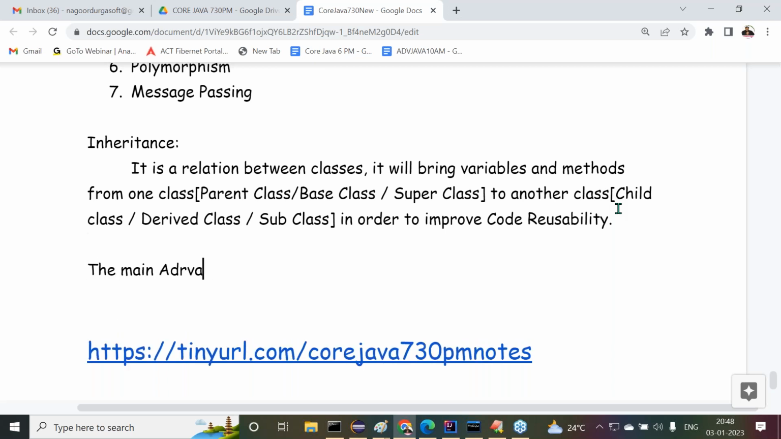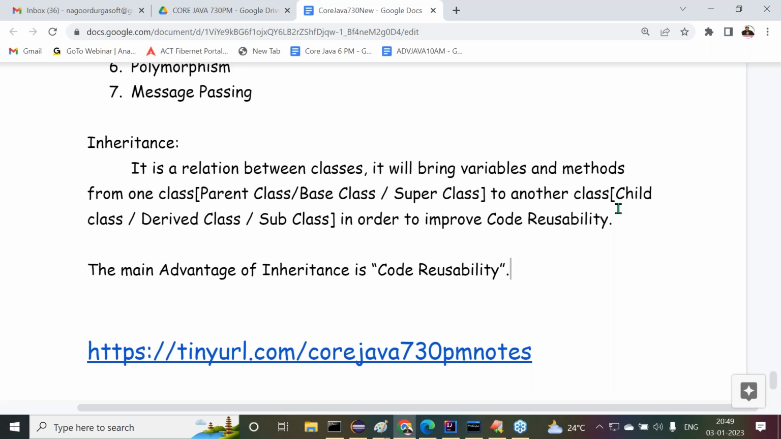The main advantage of inheritance is code reusability. Declare code one time, reuse any number of times. Not required to define the same code again and again. One time declare it and we can reuse that anywhere else. This is the meaning of code reusability.